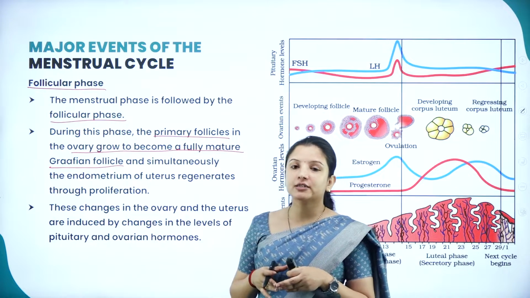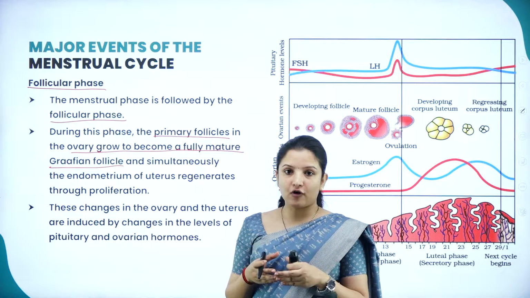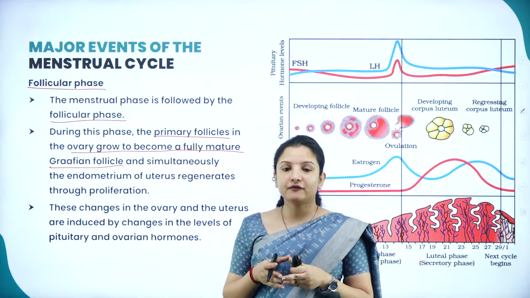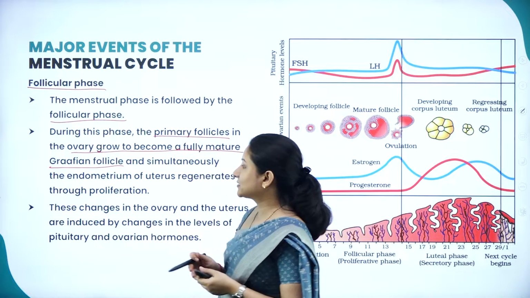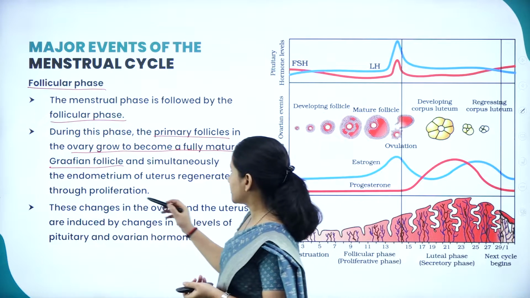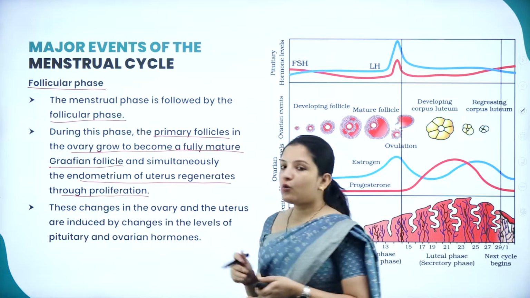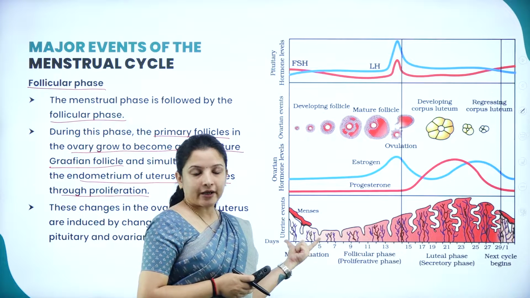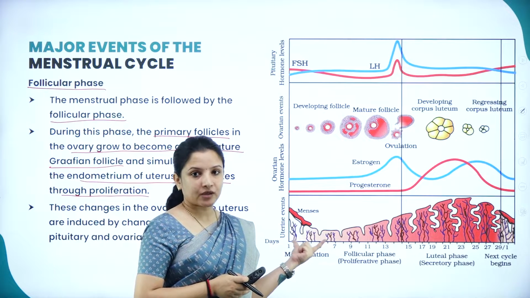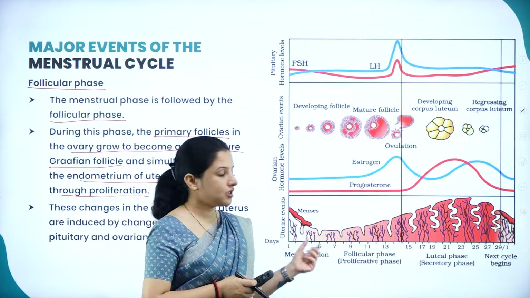So the primary follicles that were formed will grow and become a mature Graafian follicle. In that mature Graafian follicle, the secondary oocyte will be produced. And simultaneously, the endometrium of the uterus regenerates through proliferation. Again here, what happens? For the first 5 days, the endometrium lining will be shed. That is, it will be lost and it will come out of the body along with the blood, right?